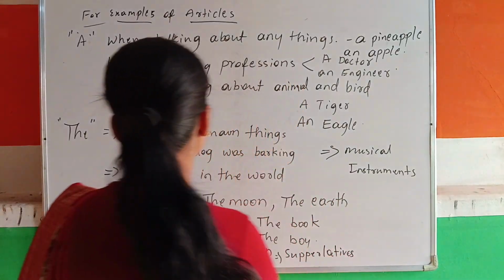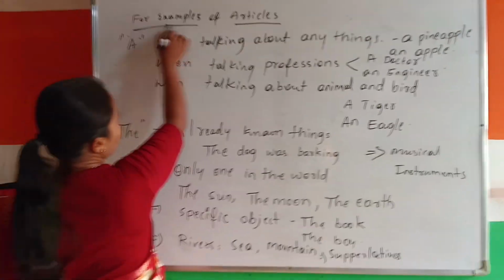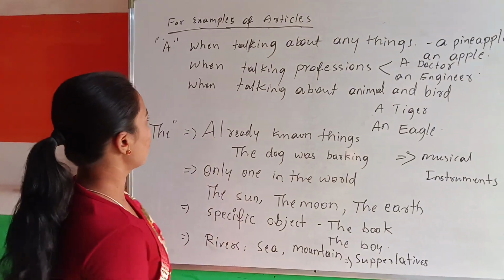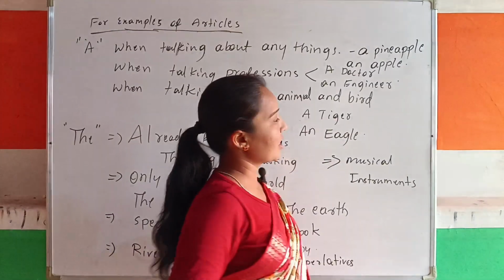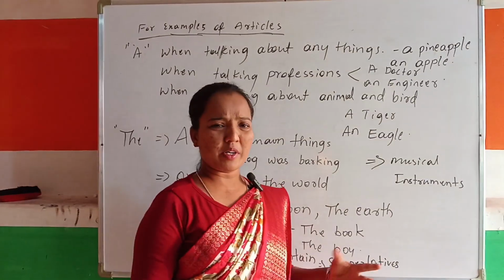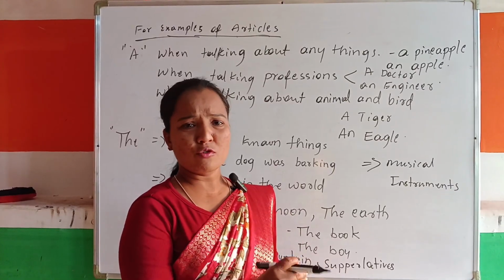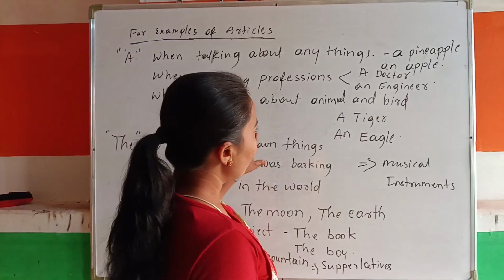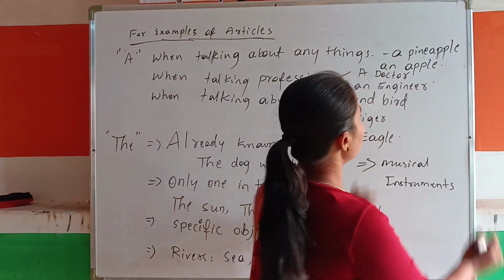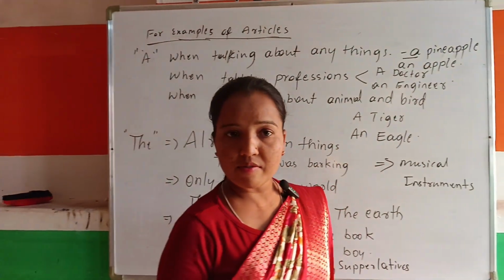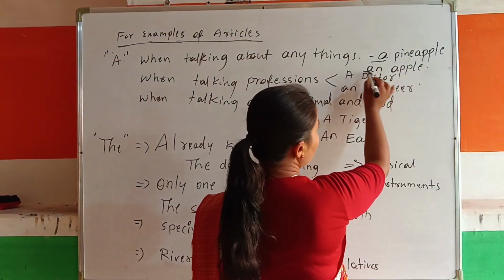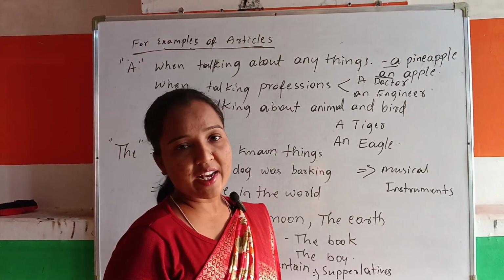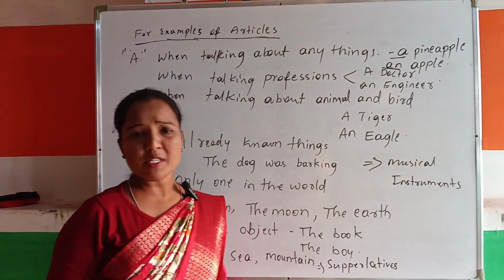For example, here we have examples of the articles. Where do we use "a"? When we talk about anything, like fruits, animals, flowers, whatever we are talking about, where there is a consonant sound, there we add "a", like a pineapple. And then with the same fruit, where there is a vowel sound, what can we say? An apple, right? So an apple. Like that, there are many examples you can take.